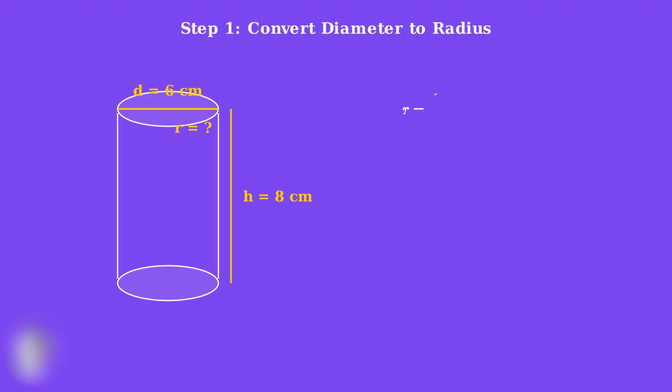Step 1. Convert diameter to radius. The relationship between diameter and radius is that radius equals diameter divided by 2. Now we substitute our diameter value of 6 centimeters into the formula. 6 divided by 2 equals 3. So our radius is 3 centimeters. Perfect. Now we can update our cylinder diagram to show that the radius is 3 centimeters. Now that we have our radius, we can apply the curved surface area formula.